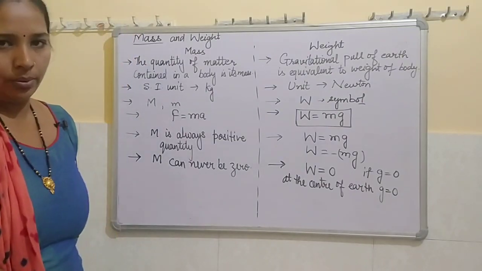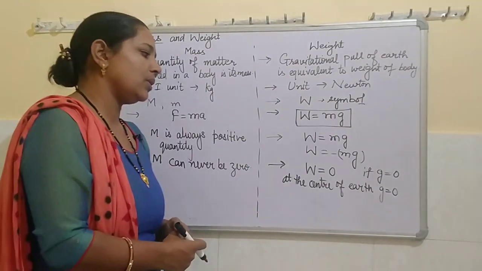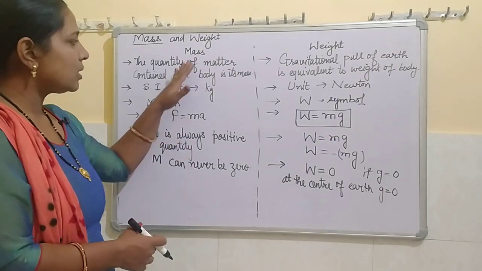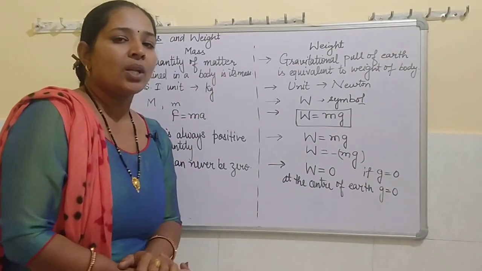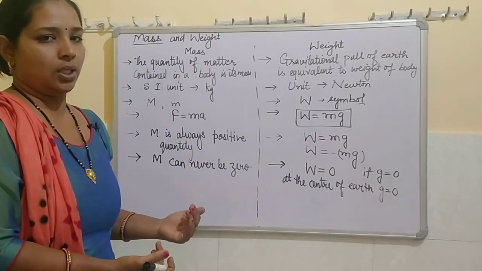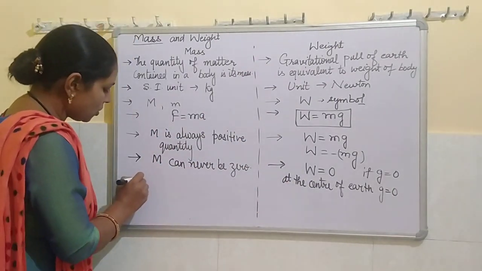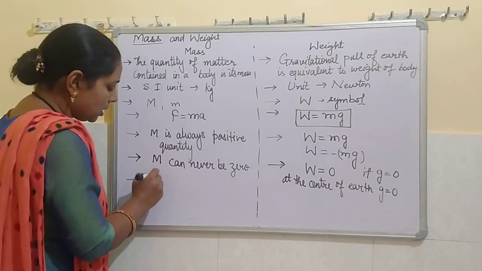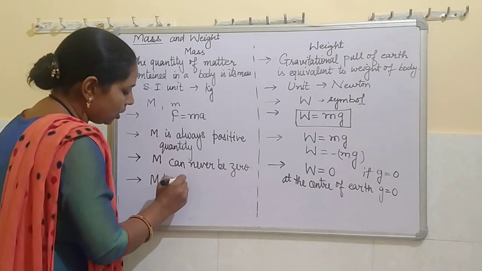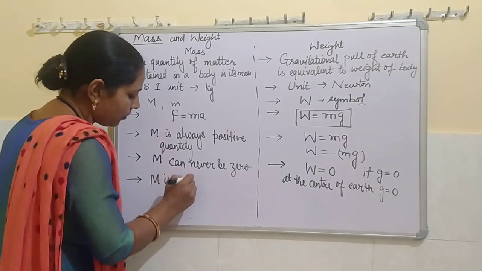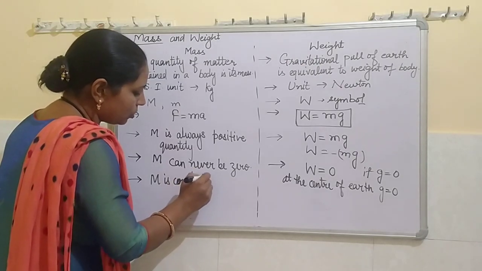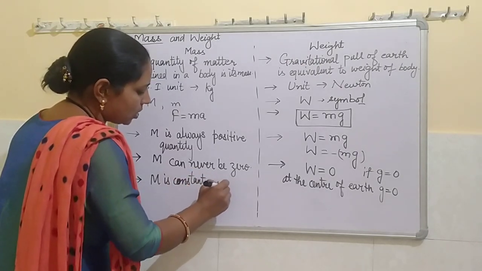Now, one more difference between mass and weight is that mass is a fundamental quantity which remains constant, whereas weight can be variable. So, the last but not the least, mass is a constant quantity, or you can also say that it is conserved.